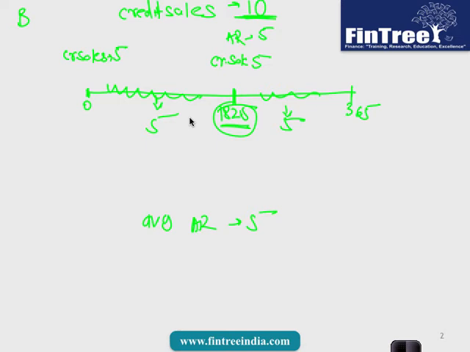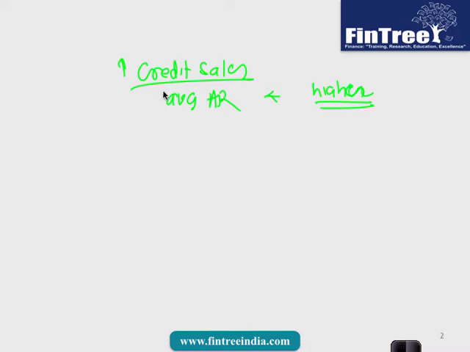You want this ratio to be higher. The number of days you want them to be lower, but turnover ratios you want them to be higher. Okay, so now see this carefully. Credit sales divided by average accounts receivable, you want this ratio to be higher, which means either the numerator would be higher or the denominator would be lower.